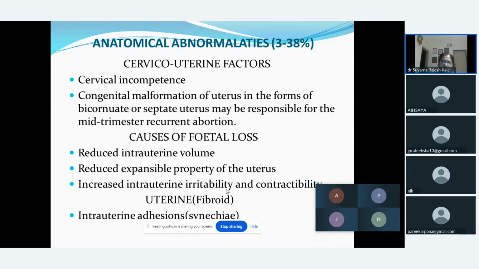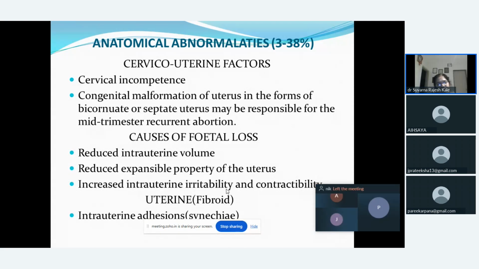We know the cervix acts as a sphincter, which keeps the internal and external os of the cervix closed throughout the pregnancy. So if the cervical os is not competent enough to act as a sphincter, we call the condition cervical incompetence, due to which the female mostly has a mid-trimester abortion.